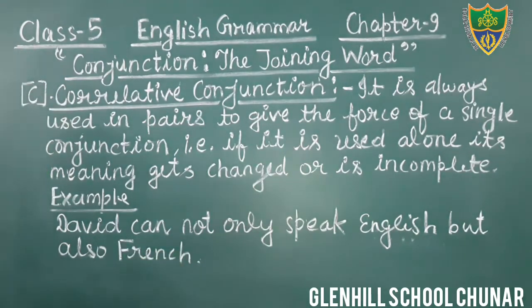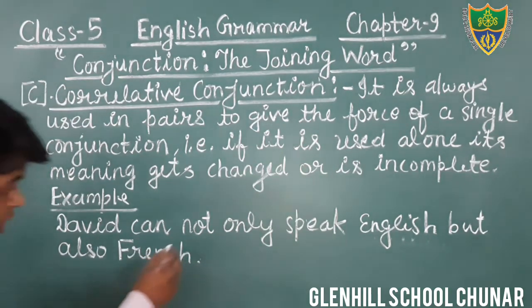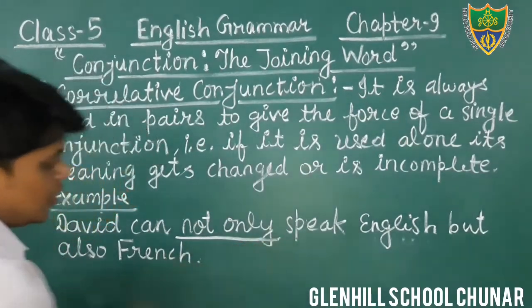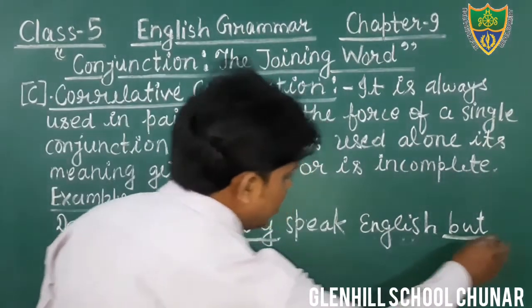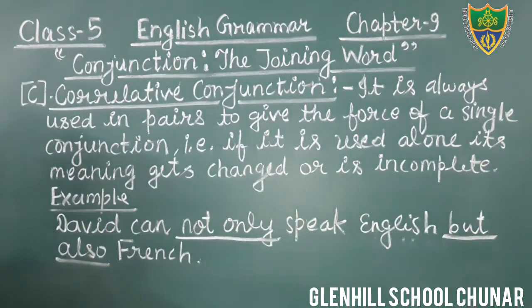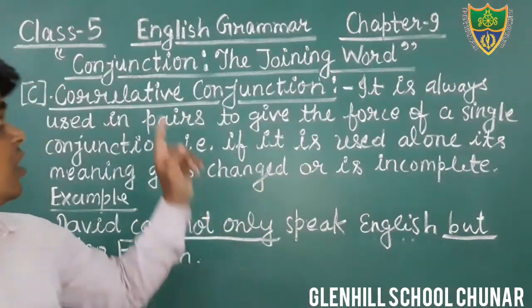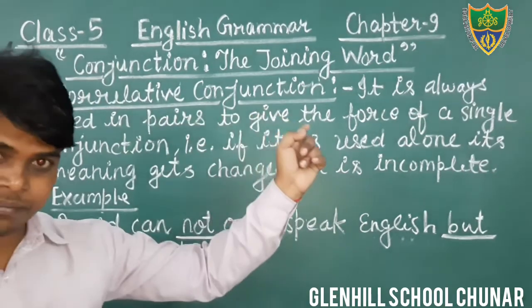Yes, students, just see what the conjunction is here. Not only and but also. It is in pair. That is one conjunction. That is a correlative conjunction.